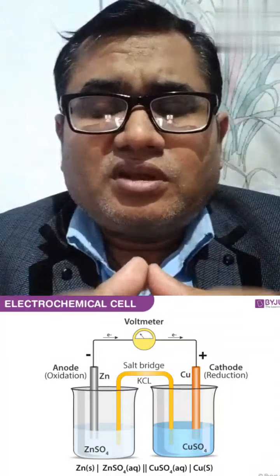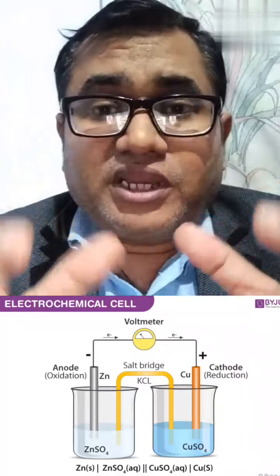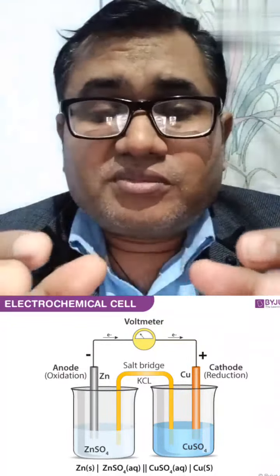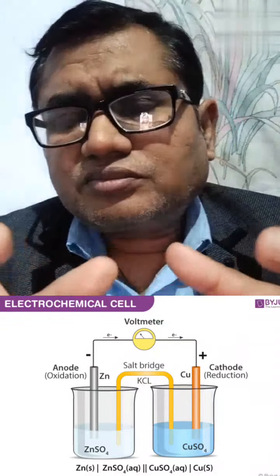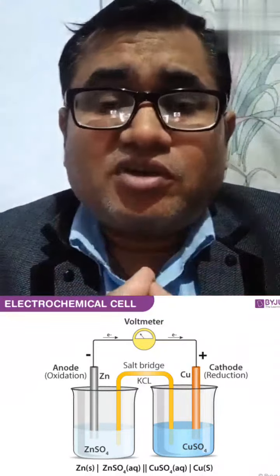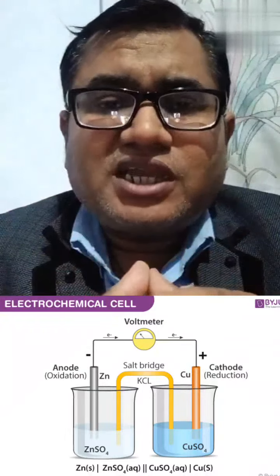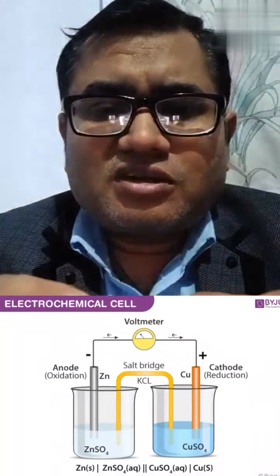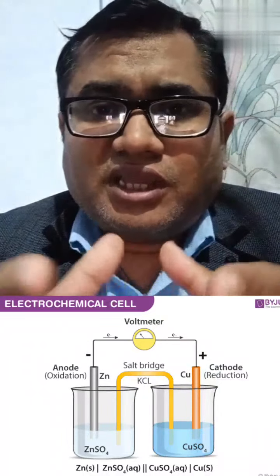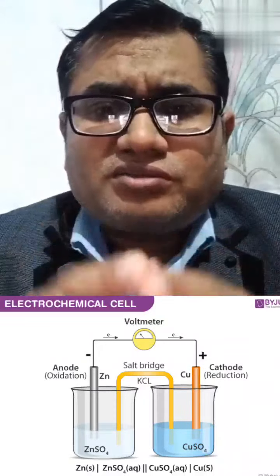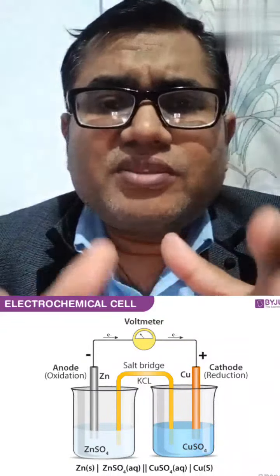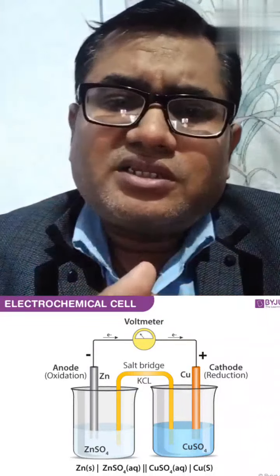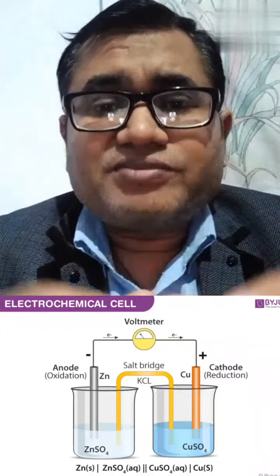Now first of all we have to think about the electrochemical cell, or voltaic cell, also known as the galvanic cell, because this electrochemical cell was originally discovered or prepared by Galvani as well as Volta. Okay, Luigi Galvani and Volta. After that, this electrochemical cell was developed into the Daniell cell.